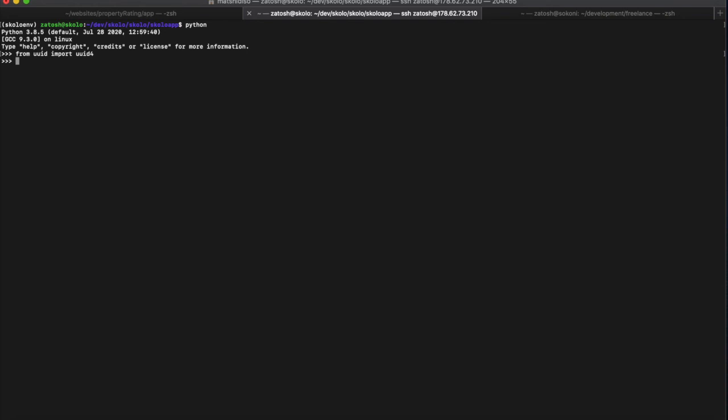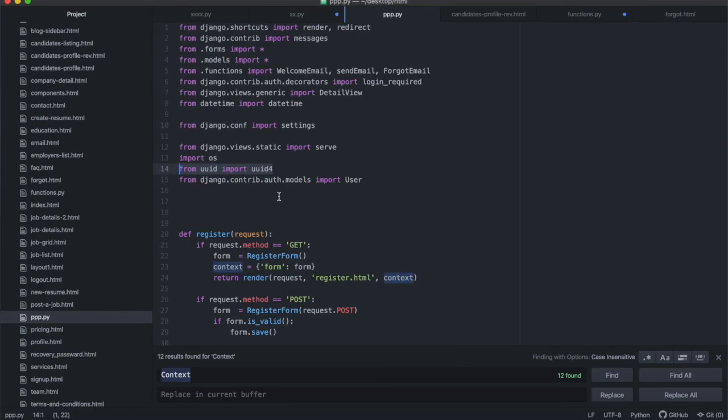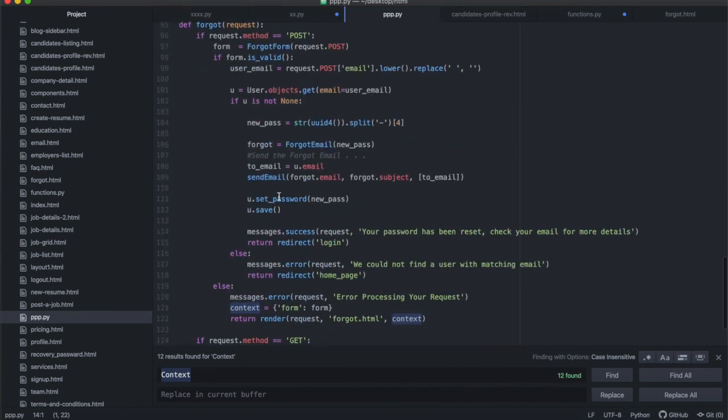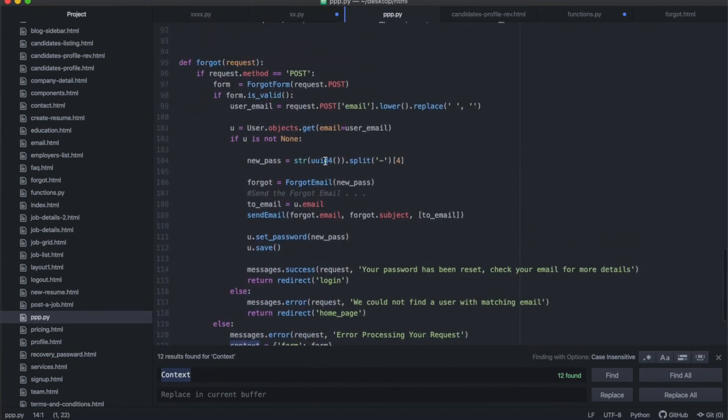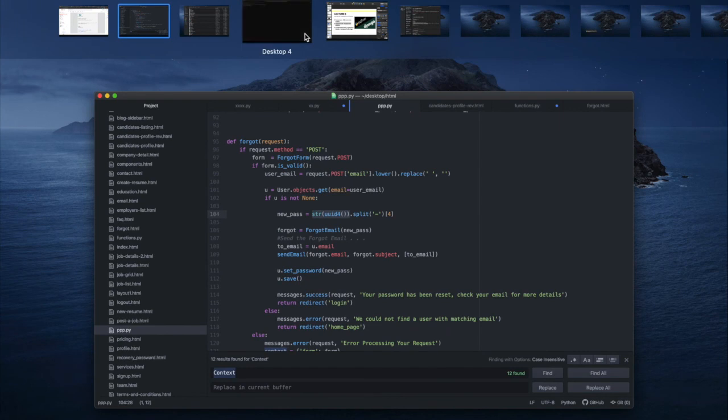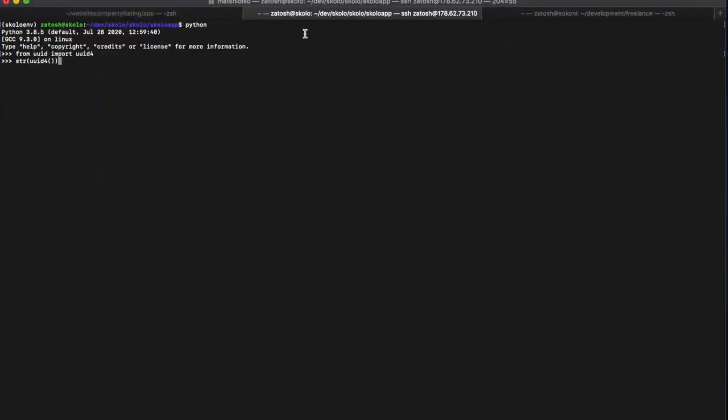So I want to show you what UID4 does and what I'm actually doing over here, all right? I am getting a UID4, a string of a UID4. Let's just copy that and show you what it looks like. I think you would have seen this before, but I'm just going to paste it in there and you'll see it. It is a long unique ID with a lot of programming functionalities that you can use, because every time you call this, you are going to get literally a unique ID, and it's good for creating unique strings for a lot in your database.